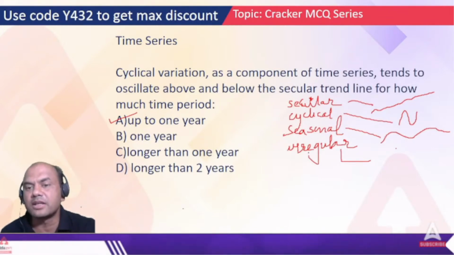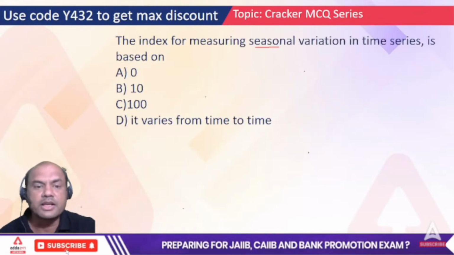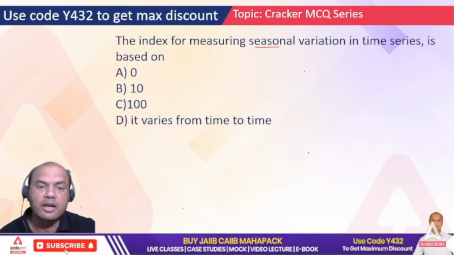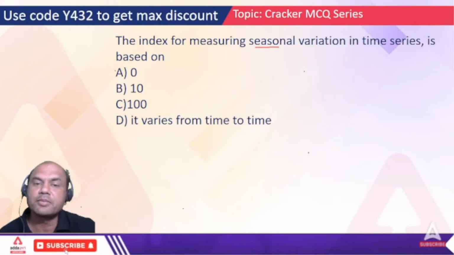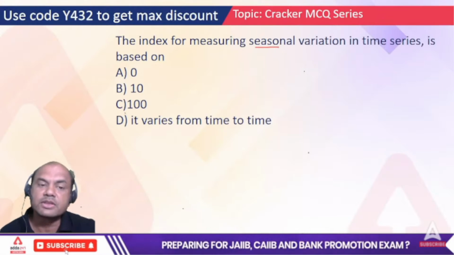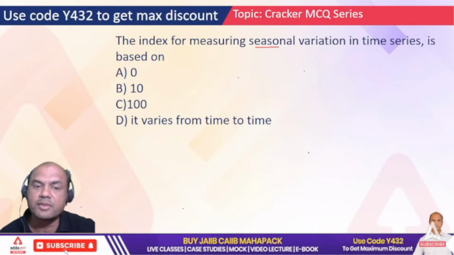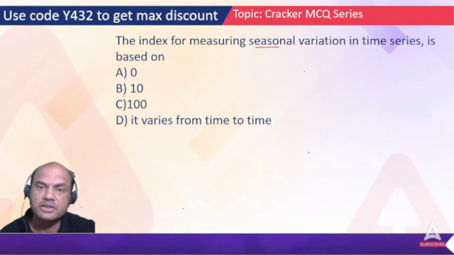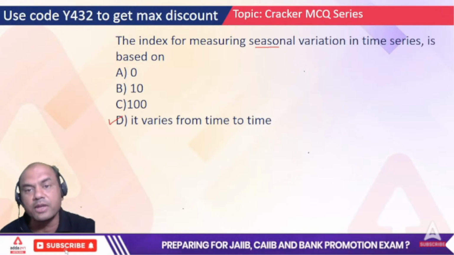We can't judge the time, but it definitely occurs. So what is the answer over here? 0, 10, 100 and it varies from time to time. Type fast A, B, C or D. Yes, it is D. You can't judge the time, but it definitely comes.